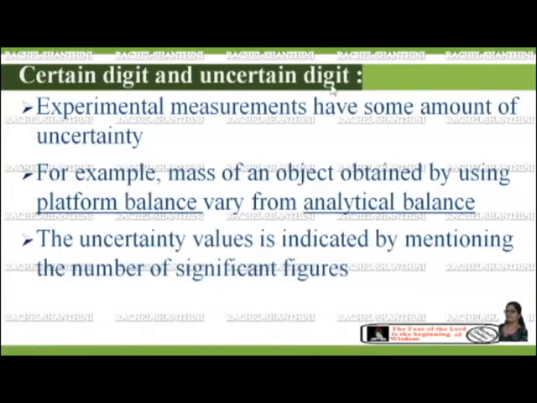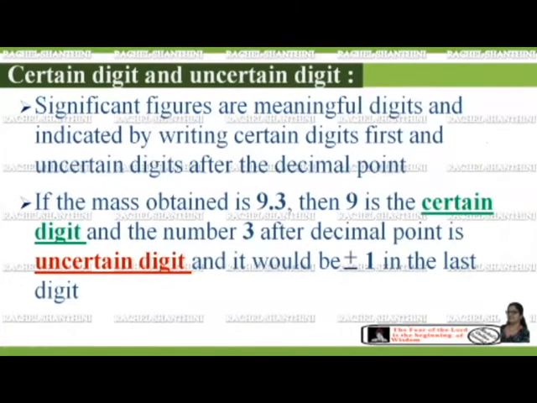Certain digits and uncertain digits. Experimental measurements have some amount of uncertainty. For example, the mass of an object obtained by a platform balance varies from that of an analytical balance. The uncertainty is indicated by mentioning the number of significant figures.